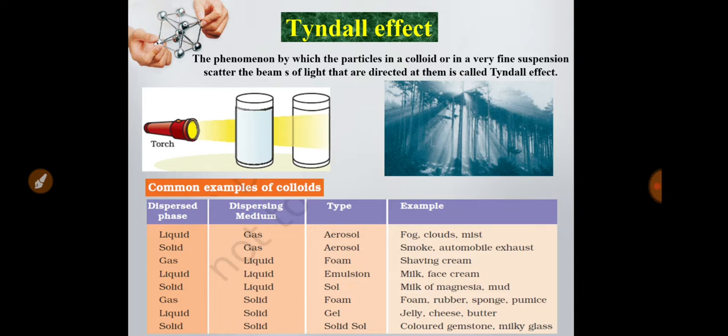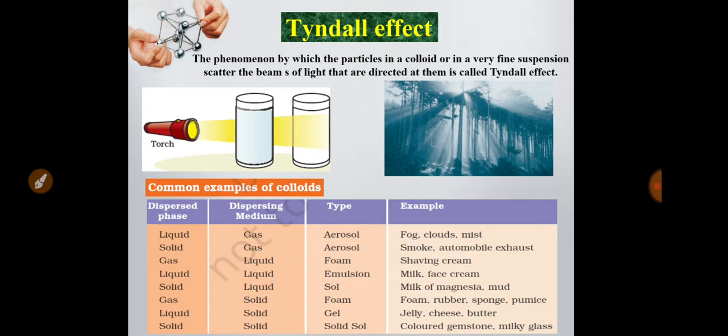If a liquid dispersed phase is present in a gas medium, then it is called aerosol, and the examples are fog, clouds, etc. And if a solid phase is present in a gas medium, it is also called aerosol, and the examples are smoke and automobile exhaust. Now if the dispersing medium is liquid, then gas can be dispersed in liquid, which is called foam. The example is shaving cream.